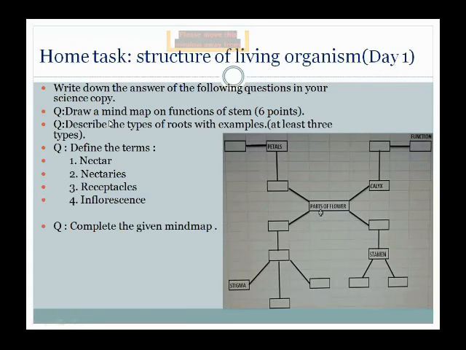You should also take the screenshot of this, in which these questions are related to the structure of plants. The questions we should write down in our copies are: question number one, draw a mind map on functions of stems and describe the types of root with examples. The types of root, as I have told you, are three: tap root, adventitious root, fibrous root. And for the mind map on functions of stem, I just shared with you all the functions of stem in the flow chart.